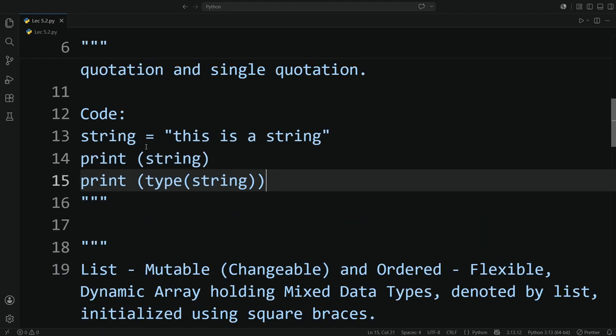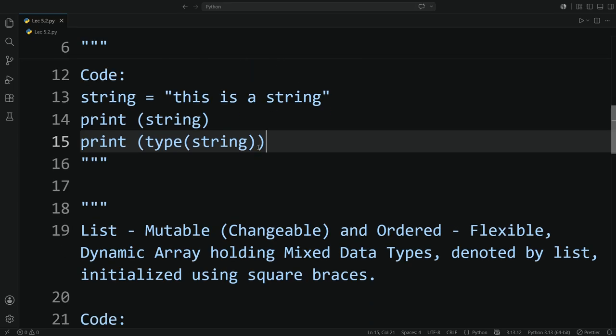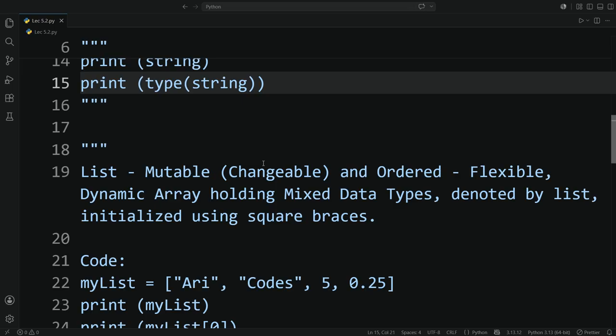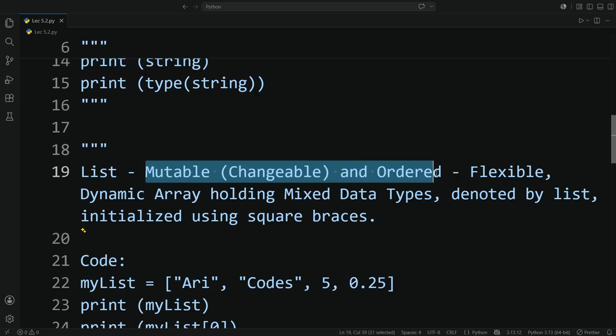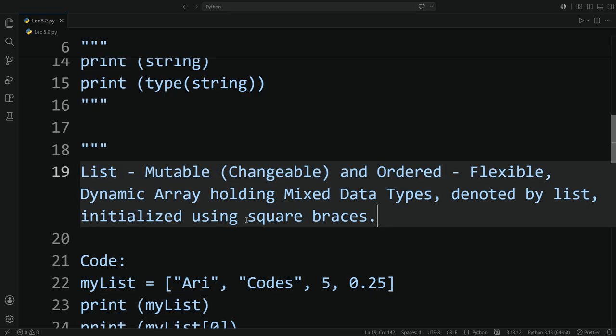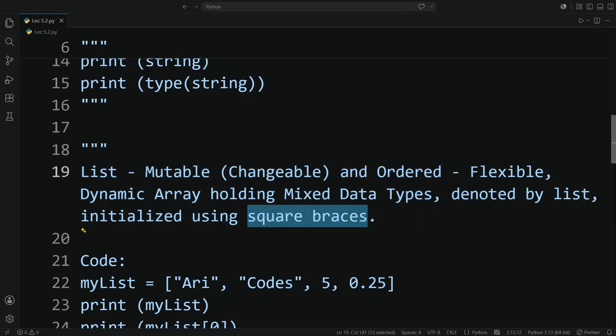So after the string data type comes the list data type. If you have studied C or C++ programming language, list data types are basically arrays. So what is the list data type? A list data type is a flexible dynamic array which can hold multiple types of data, and it is changeable and ordered. It is denoted by list and initialized using square braces.